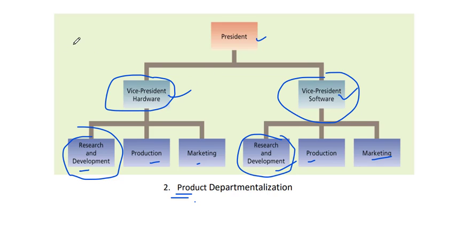Or you can use the computer and phone example. One department is computer, then R&D, production and marketing. One department is for production of phone. So it's a department by product, not by function.